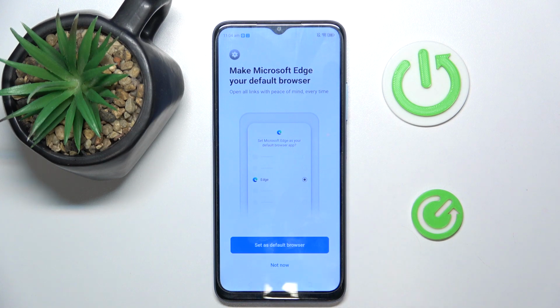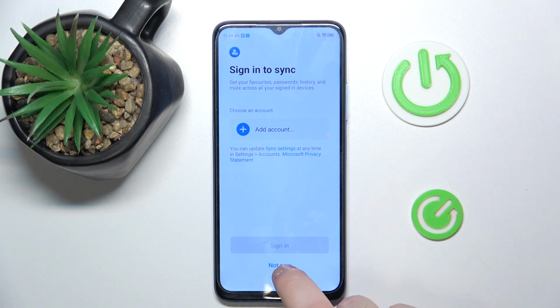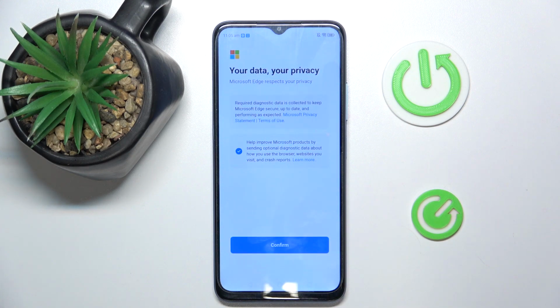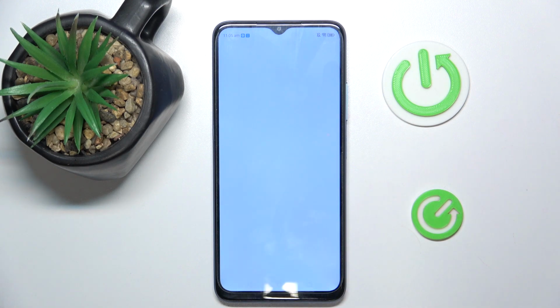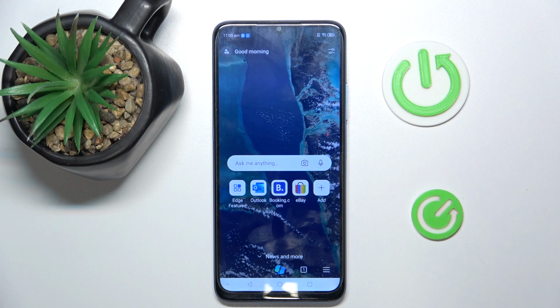And here you can set this browser as your default browser, or you can click not now. Now you can sign in to sync your data, or you can click not now. Now you have to confirm your data and privacy settings. And your Microsoft Edge browser is now installed and is ready to use.